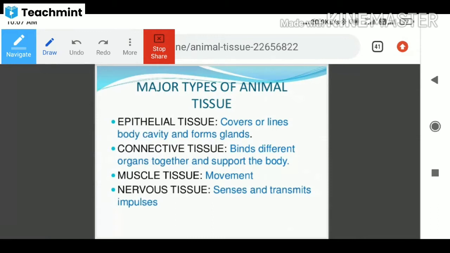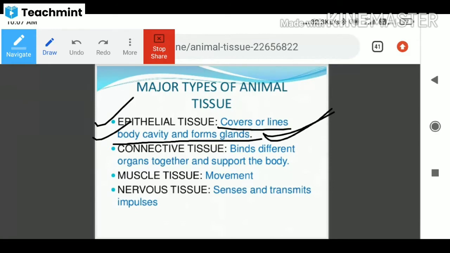Next, what is epithelial tissue? It covers or lines body cavities and forms glands. Where it is present, it covers the lining of the body cavity, and it also forms glands, endocrine glands, exocrine glands, etc. Epi means upon.